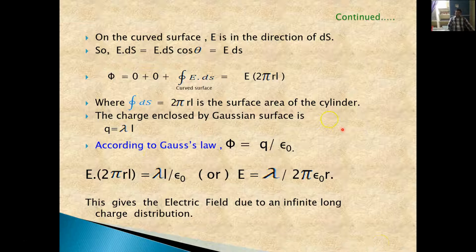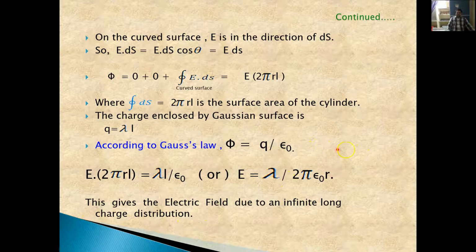Now according to Gauss law, this flux should be equal to Q by epsilon naught. If we substitute E into 2 pi RL for the flux, and lambda L by epsilon naught for Q, then by simplifying we get E bar equal to lambda by 2 pi epsilon naught R. So this gives the electric field due to an infinite long charge distribution.